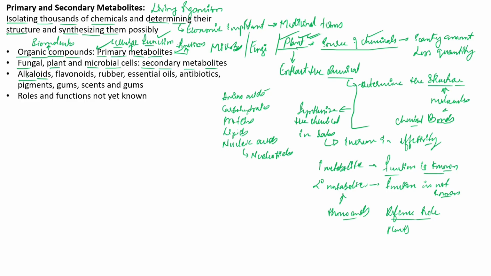So some of the plants exhibit a defense mechanism by producing alkaloids, and the alkaloids mainly give a toxic or an obnoxious feeling to the herbivores when they feed on the plant, right? As a result, the herbivores try to avoid such plants which have pungent or repugnant chemicals present in their body. So alkaloid is one such example.